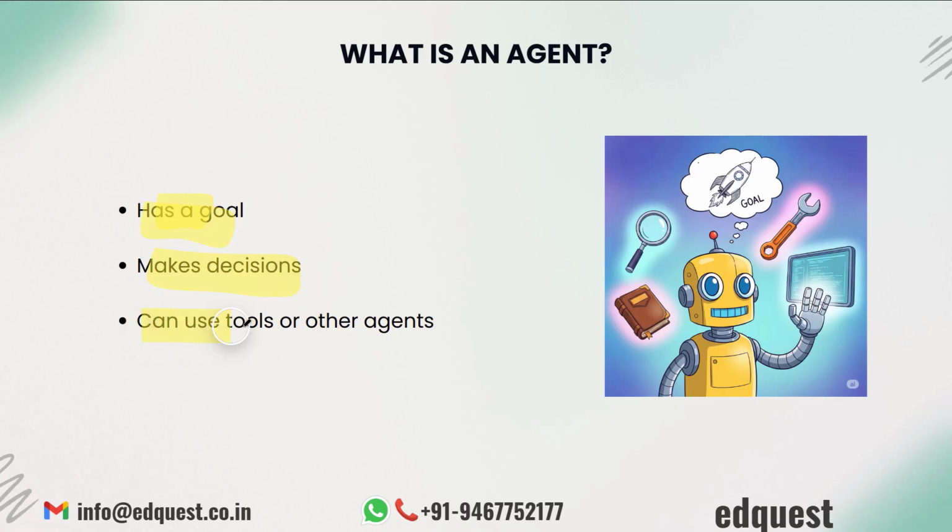Lastly, an agent can use tools and other agents as well. This is what truly extends its capabilities beyond what a standalone LLM can do. Tools are external functionalities that the agent can call upon. Think of them as hands and feet. Examples of tools include a search engine to find information on the internet, a calculator to perform mathematical computations, or a code interpreter to write and execute code.